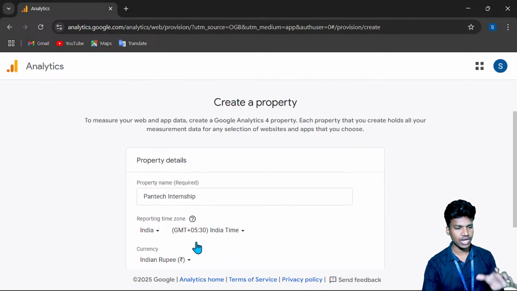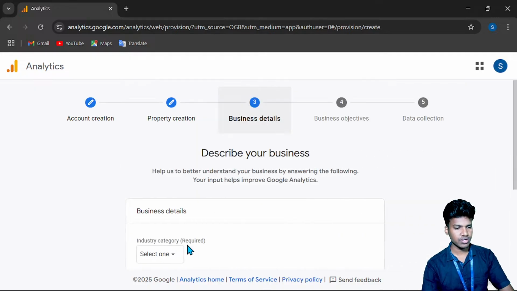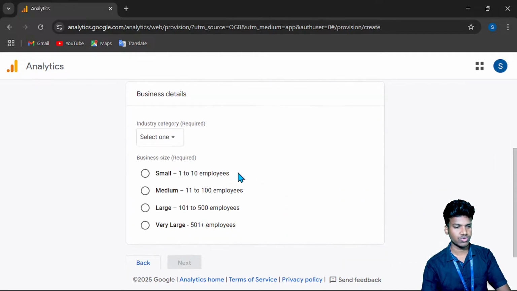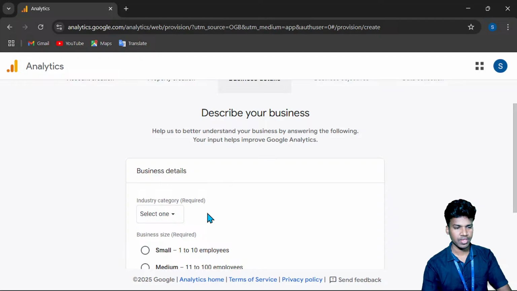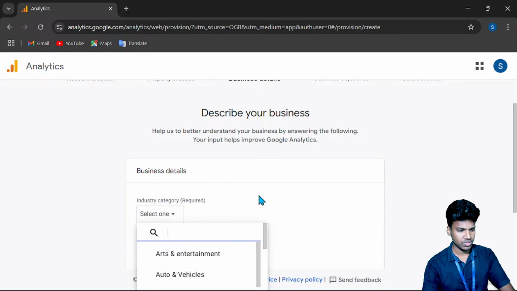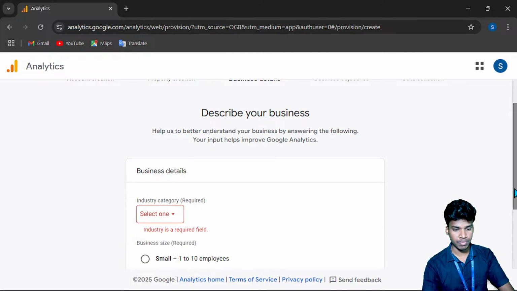Once you are done with this, you go to the next step, which is business details. Based on how many people are working in your industry, we can give that. Before that, your category, which category your company belongs to.